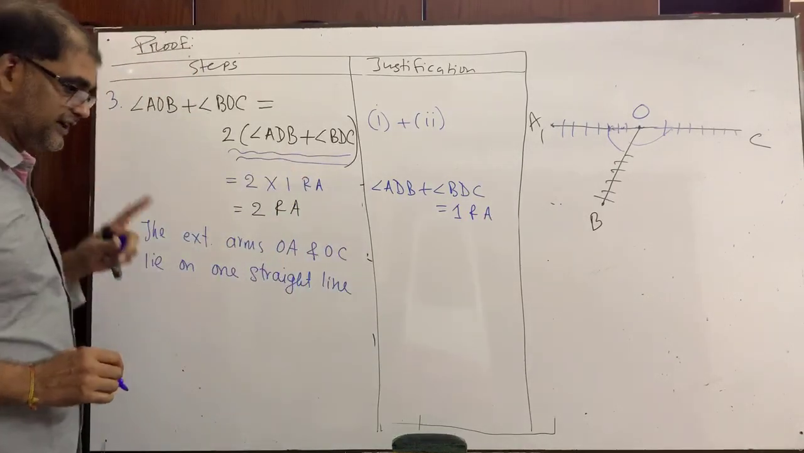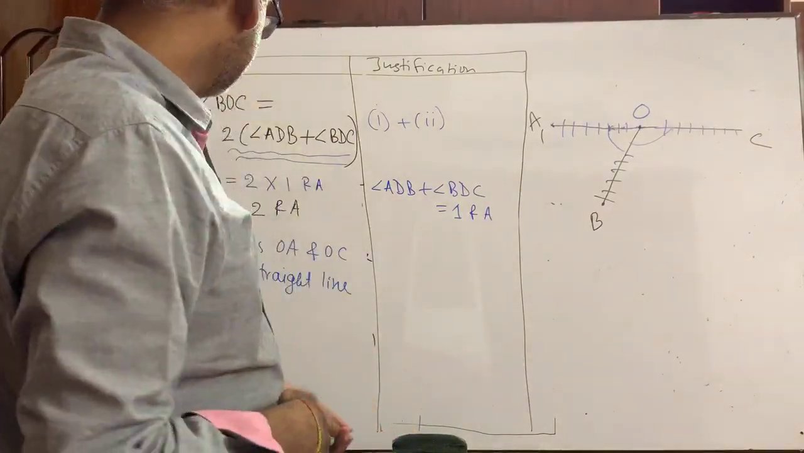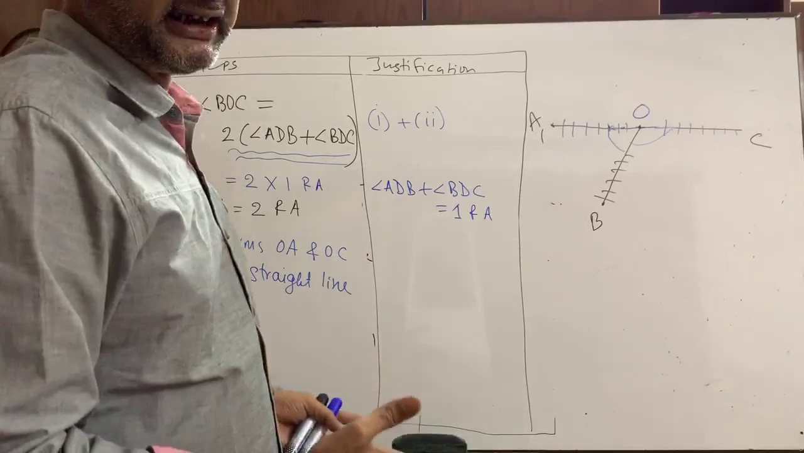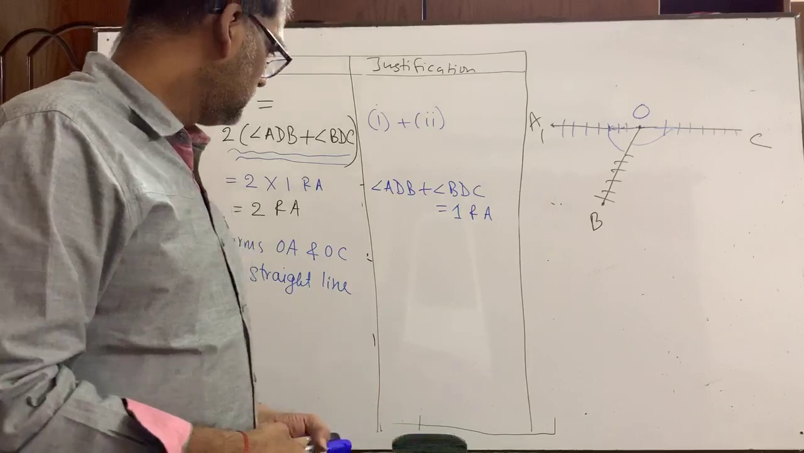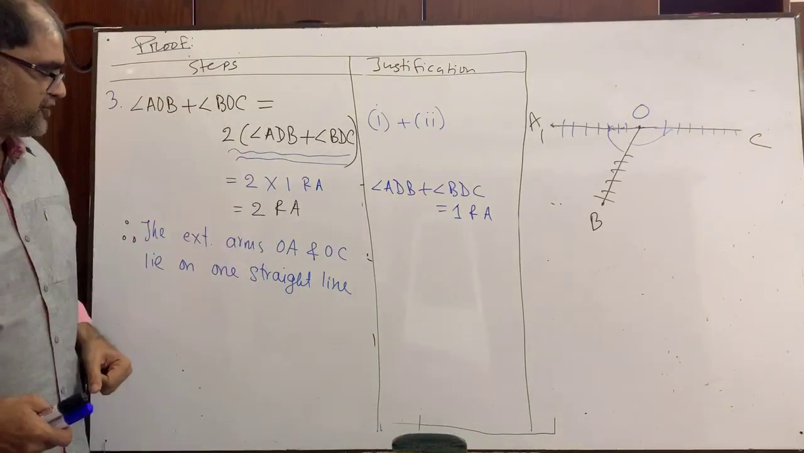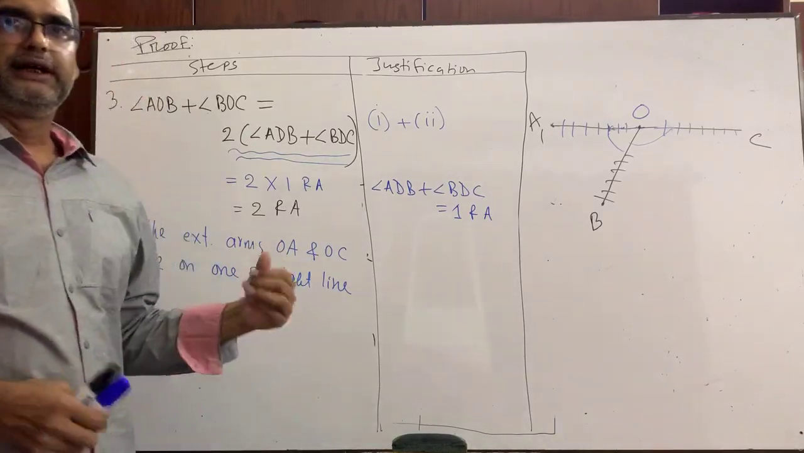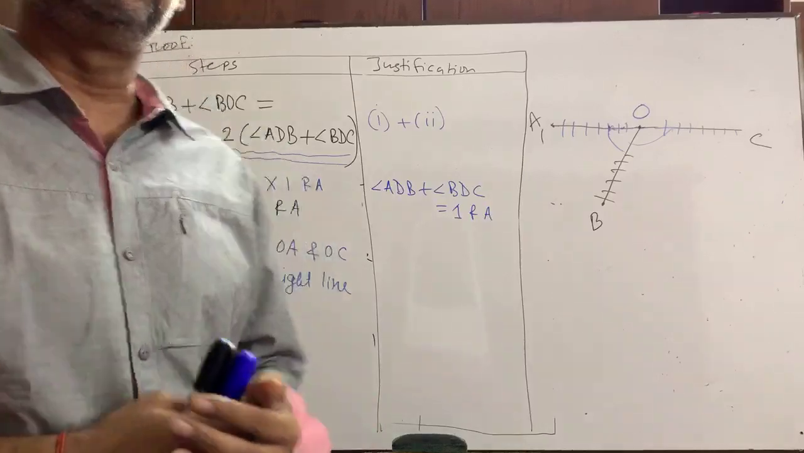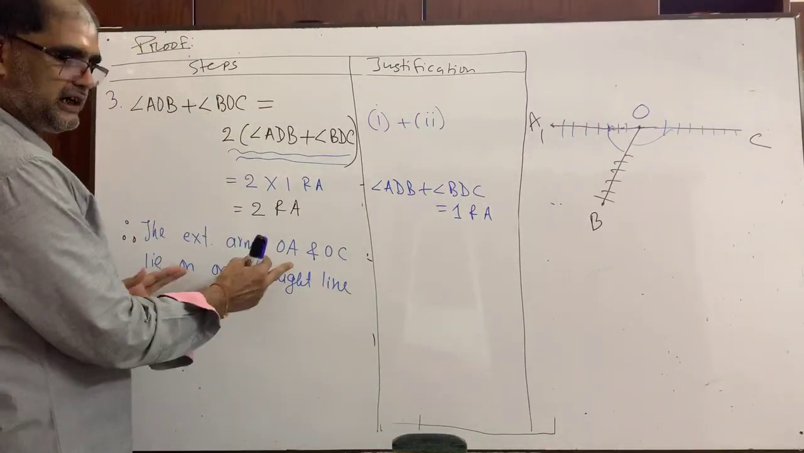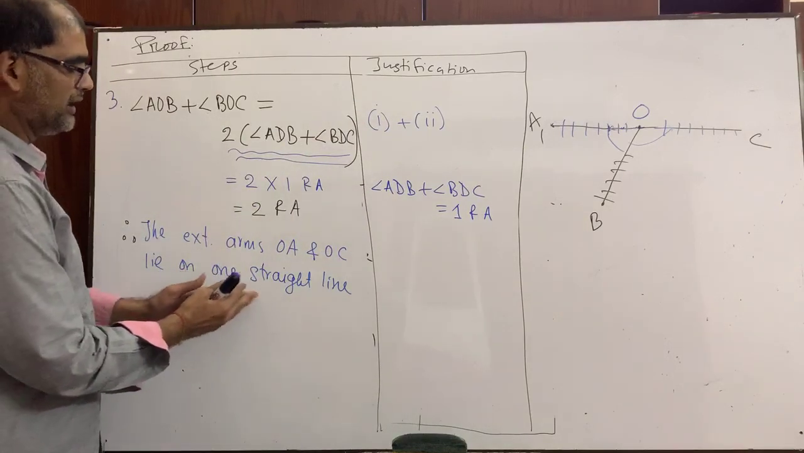Okay, I am sorry. Perhaps none of you knows it. Okay, as far as I know, none of you knows this. Anyway, the exterior arms OA and OC lie on one straight line. This is the theorem. If the sum of two adjacent angles is equal to two right angles, then their exterior arms OA and OC lie on one straight line.